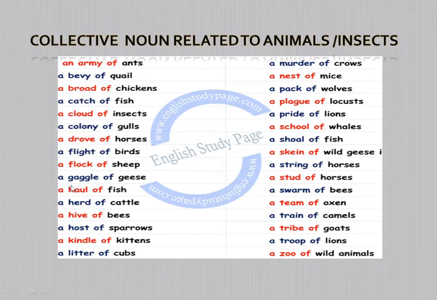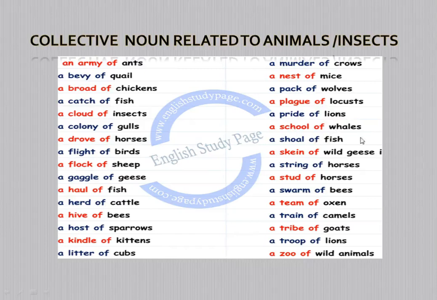You see, similarly, a gaggle of geese means a group of geese is called a gaggle. Similarly, a howl of fish, the group of fish is called a howl. A herd of cattle, a hive of bees, a host of sparrows, a kindle of kittens, a litter of cubs, a murder of crows, a nest of mice, a pack of wolves, a plague of locusts, a pride of lions. The group of lions is called a pride.